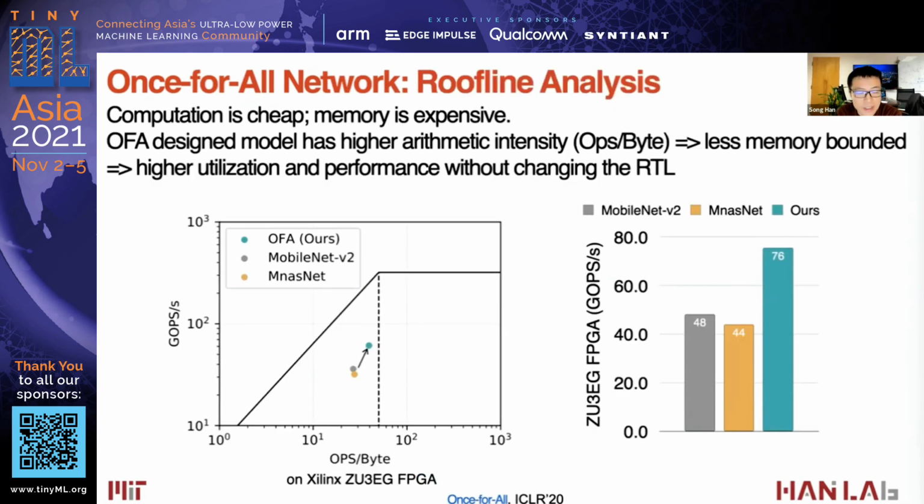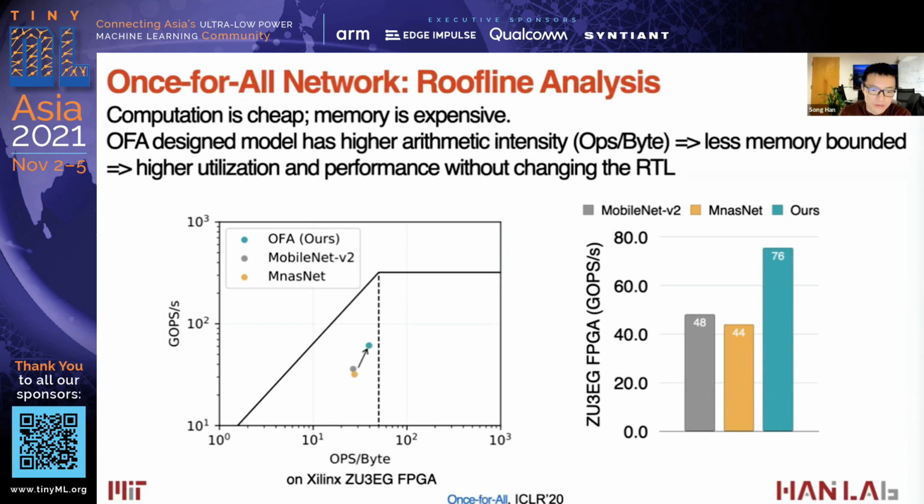We also analyzed the Roofline model of the once-for-all network to analyze why it is more efficient than those hand-designed models. The intuition is that computation is cheap, memory is expensive. So the models designed by OFA have a higher arithmetic intensity, measured by operations per byte. Operations per byte is higher, therefore it's less memory bound. Therefore, we can achieve higher utilization and performance even without changing the RTL.